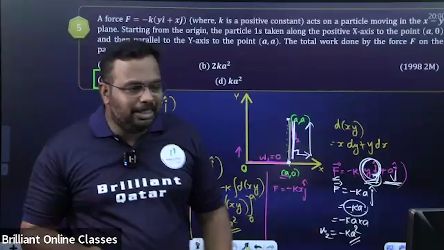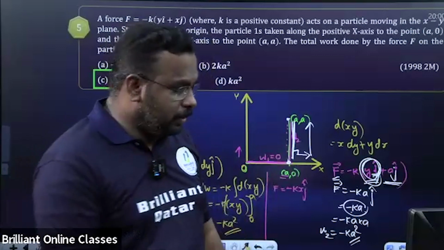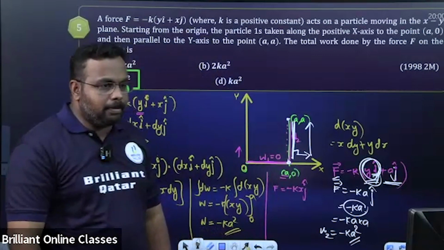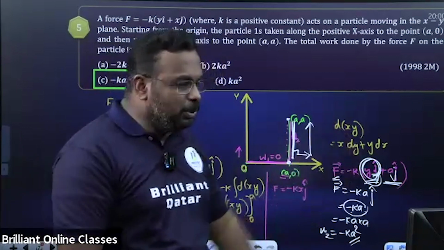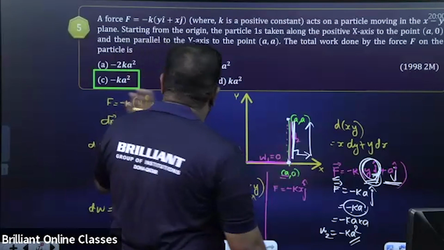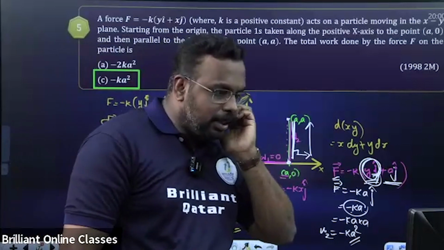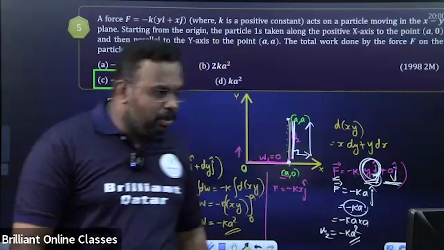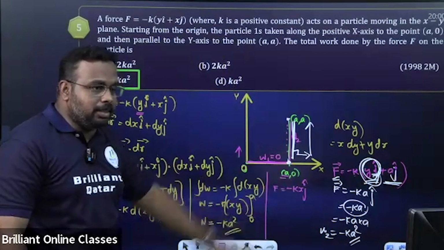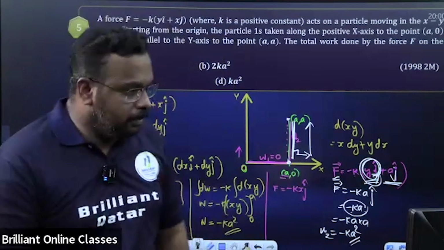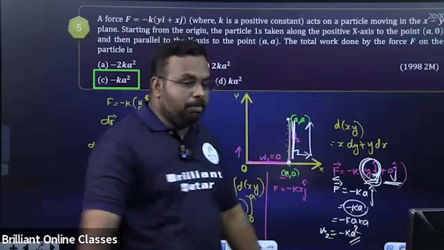So which method is easy, first or second? Okay, it's up to you. You can use whatever you want. So the answer is minus K A square. Yeah, the second is easy to understand, as there is no confusion of integration and differentiation in the second case. Just apply logic and you'll get the answer. Can I go to the next question? Can I go to question number 6?